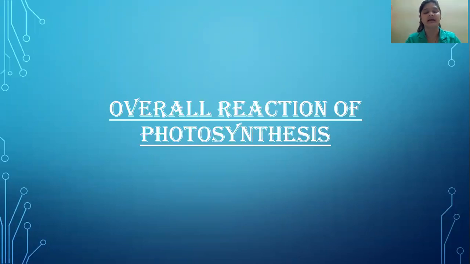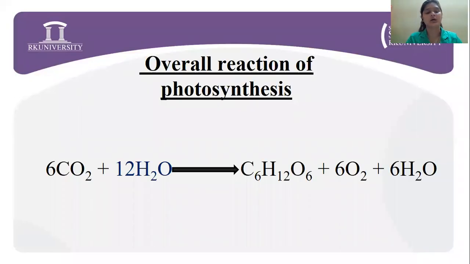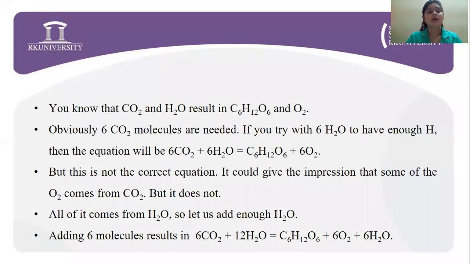You all might have studied that six carbon dioxide and six H2O molecules give rise to a glucose plus six molecules of water and six molecules of H2O. But this is not the case. Why? We know that carbon dioxide and water result in glucose and oxygen. Now, obviously, we know six molecules of carbon dioxide are needed. If you try with 6H2O to have enough hydrogen, then the equation would be 6CO2 and 6H2O, which would give rise to a glucose molecule and six oxygen molecules.